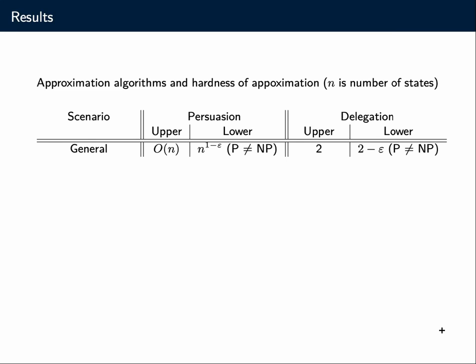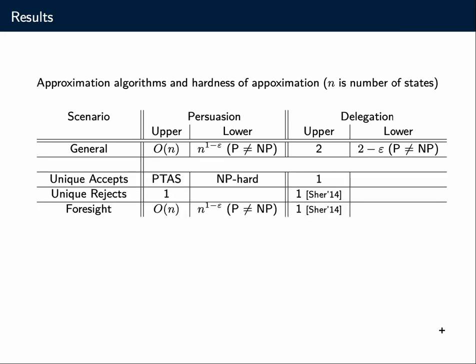So even though this scenario seems very elementary from the outset, the restriction to evidence can make this problem pretty hard. So we also studied more structured cases where we have, for instance, a unique acceptable state or a unique rejectable state. These cases allow much more positive news. So for both of these scenarios, with unique acceptable state or unique rejectable state, we can solve the delegation problem in polynomial time. For unique accepts and persuasion, we have a PTAS and strong NP-hardness. Unique rejects can also be solved in polynomial time for persuasion.